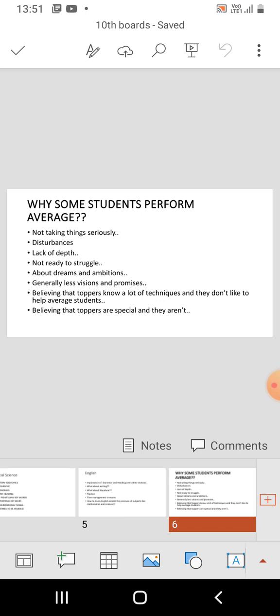Suppose the question says the difference between the distances of the object from the mirror and the image formed from the mirror is 20 centimeter.